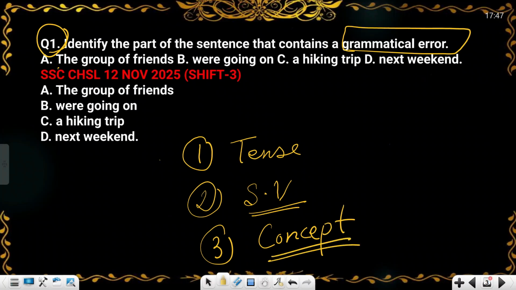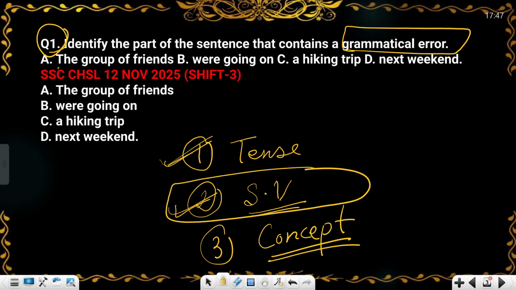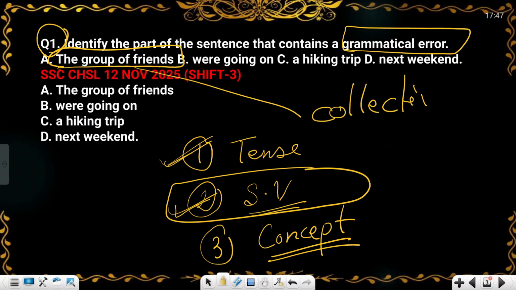So first you will check the tense. The tense is right. After that you will check the subject-verb combination, and here there is an error. How is this an error? Group of friends is a collective noun, and a collective noun is a singular subject.